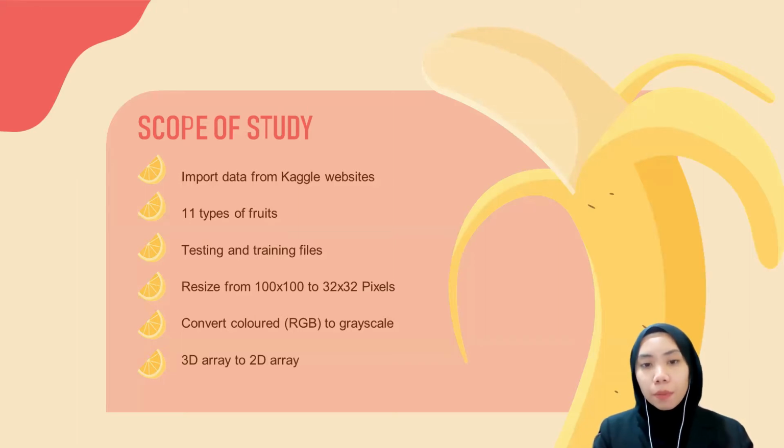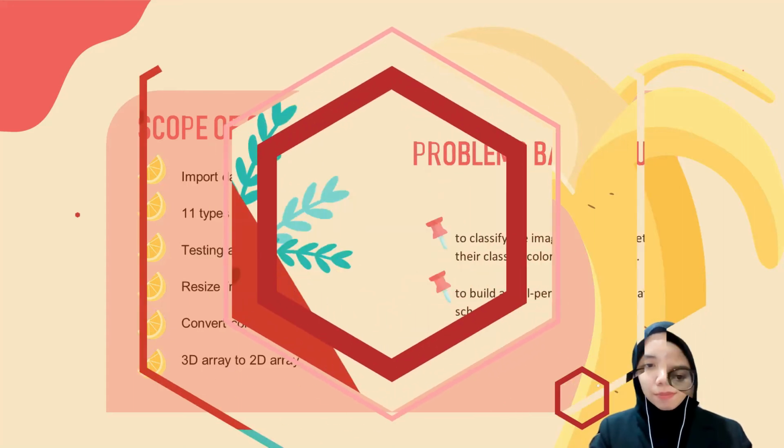And then, we will make several changes to avoid problem regarding RAM, memory, and runtime process. First, we will resize our data from 100 times 100 pixels to 32 times 32 pixels. Then, convert the color image to grayscale. We also changed the image from 3D to 2D. The problem were accounted before, therefore, dimension changes were made.